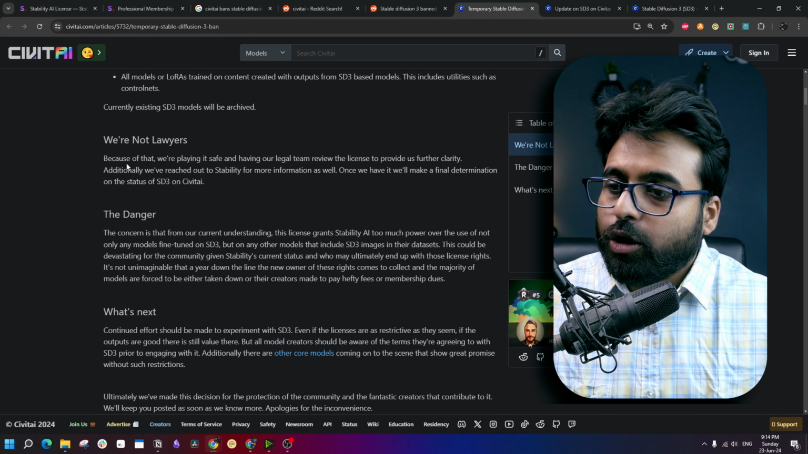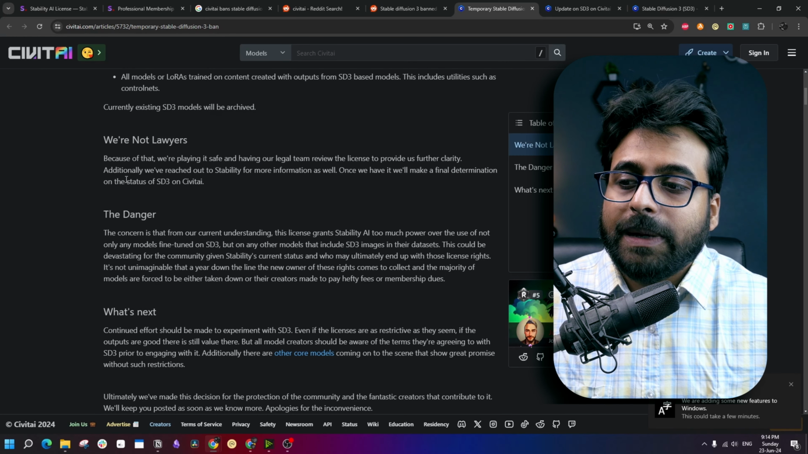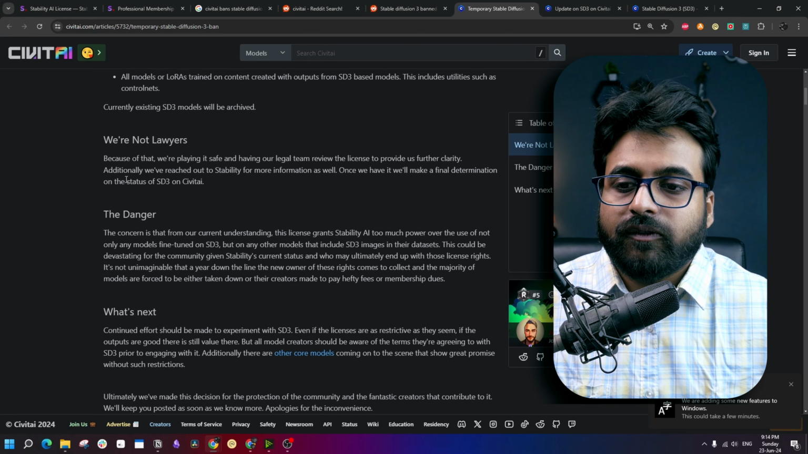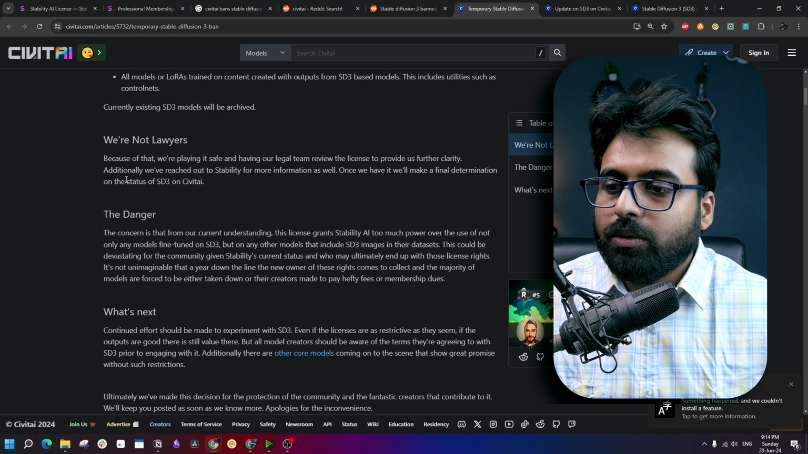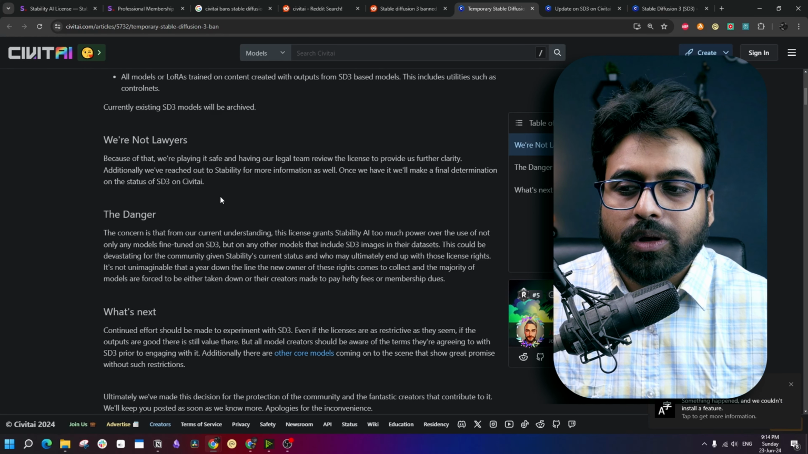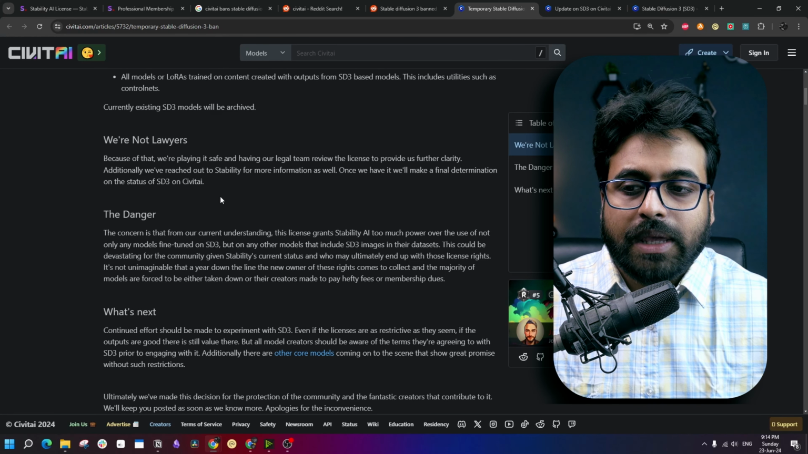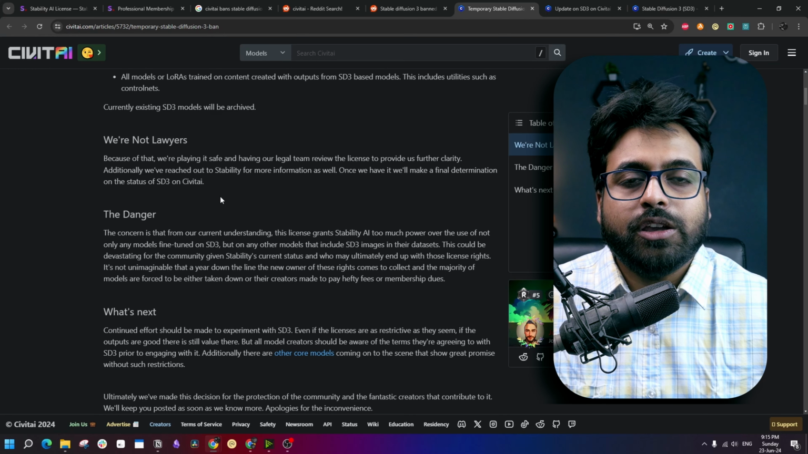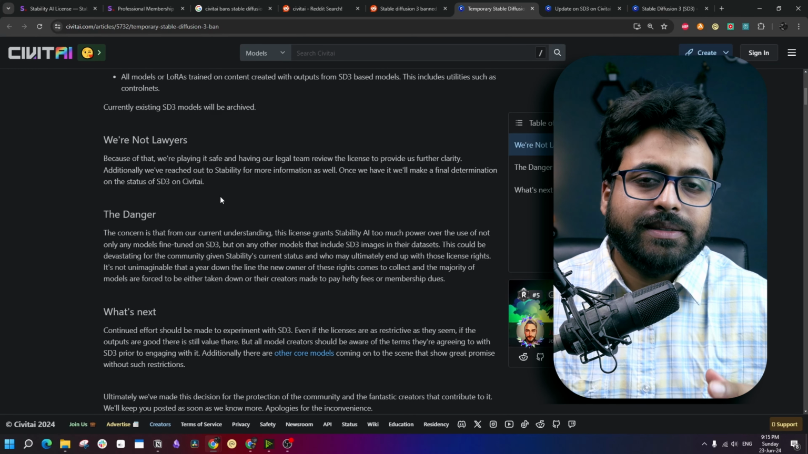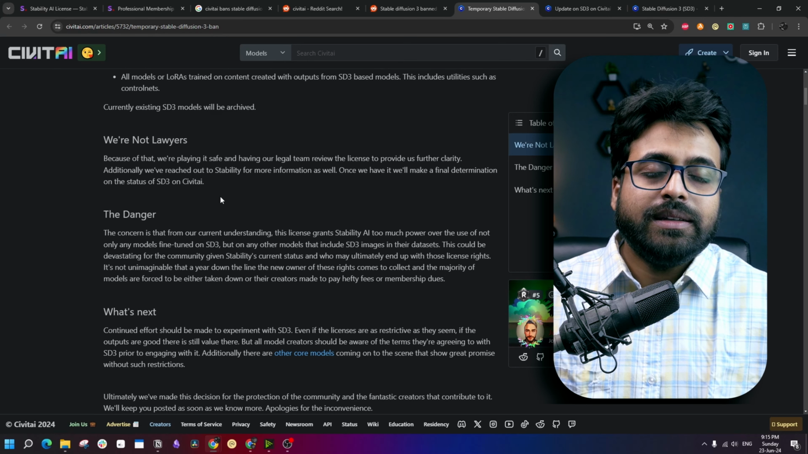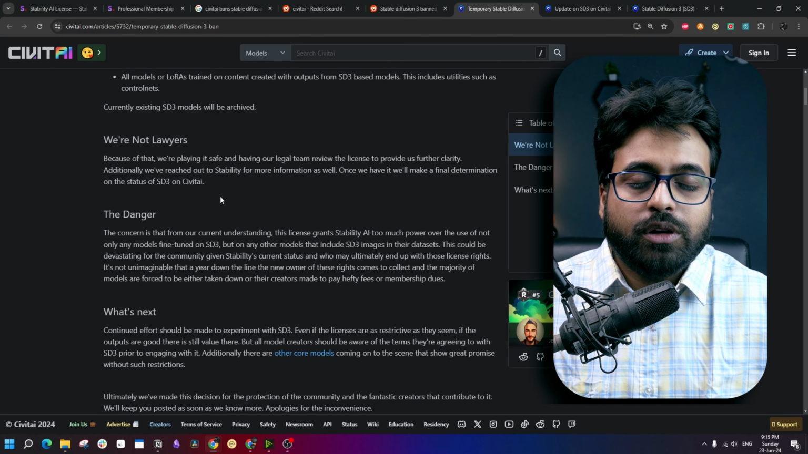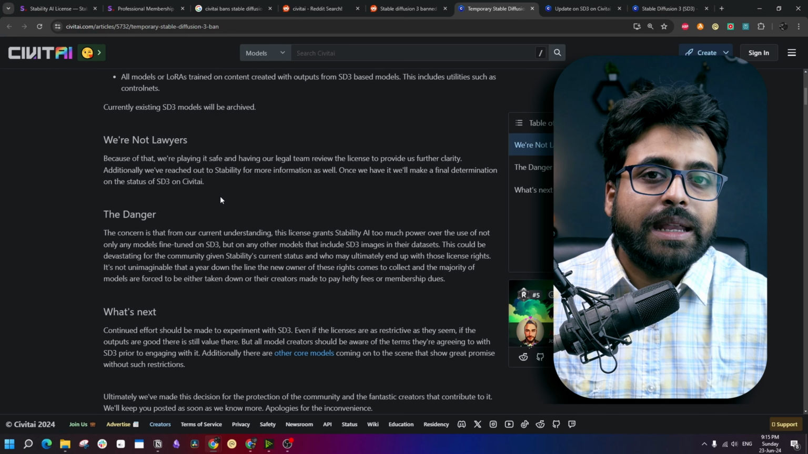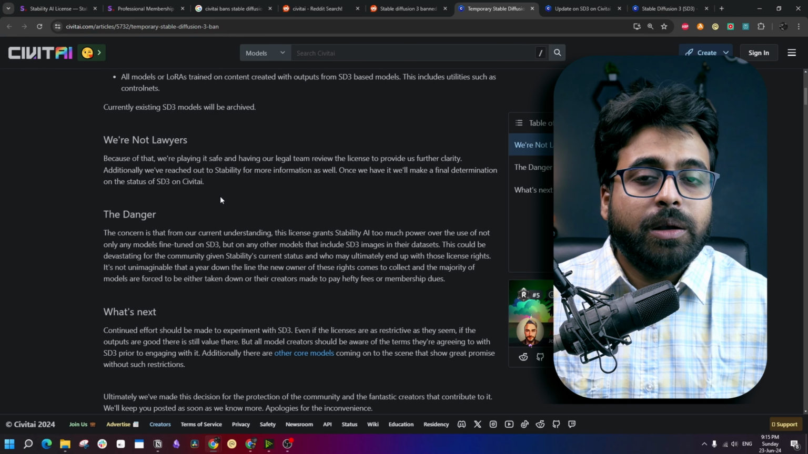Here they say: we are not lawyers, because of that we are playing it safe and having our legal team review the license to provide us further clarity. Additionally, we have reached out to Stability for more information as well. Once we have it, we'll make a final determination on the status of SD3 on CivitAI. The fine print in the licensing has been very confusing, and it is understandable that without some sort of clarification, a large player like CivitAI would not want to get into this mess that might end up harming hundreds of their users.